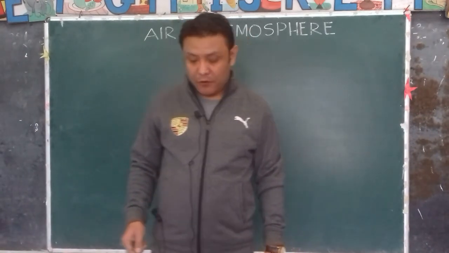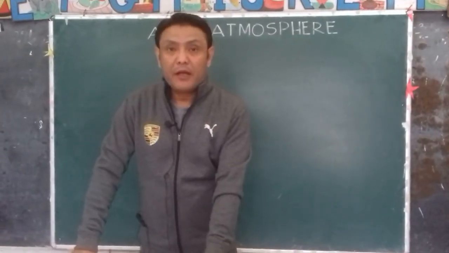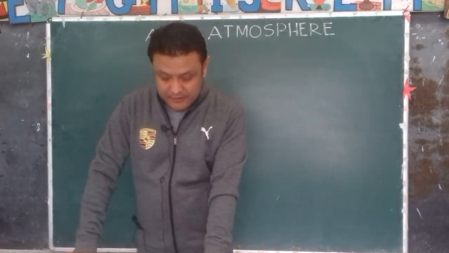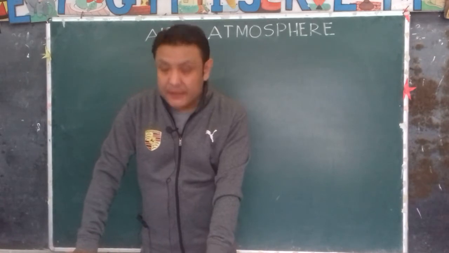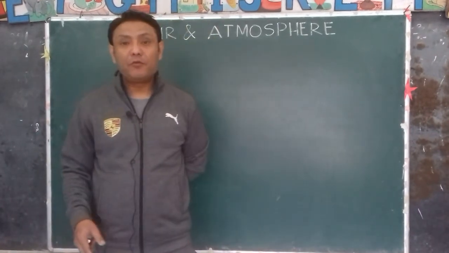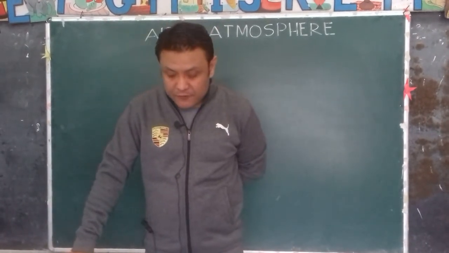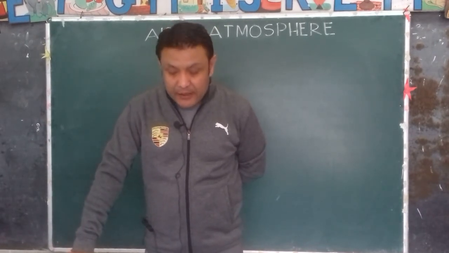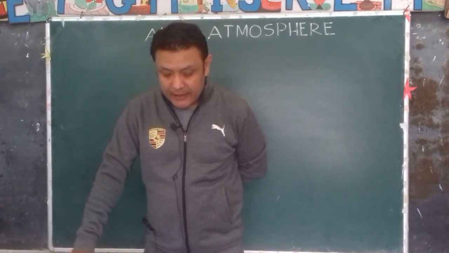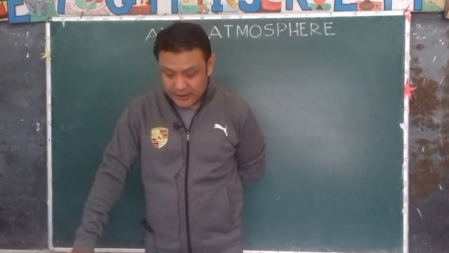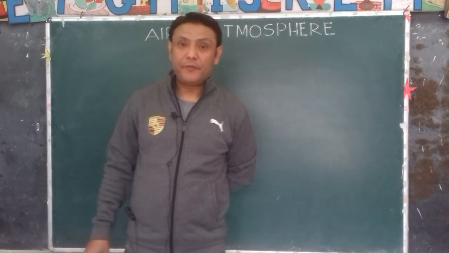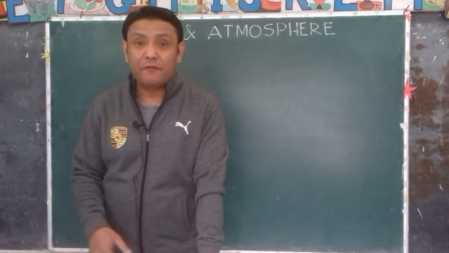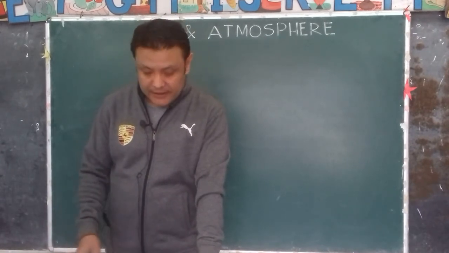But first let me tell you what is atmosphere. Atmosphere is the blanket of air that surrounds the earth. Now what is the function of the atmosphere? Why is there atmosphere? The atmosphere filters the sunlight reaching the earth. It affects the climate, and it contains different gases which are essential for life. So air is a mixture of different gases, whereas atmosphere is the blanket of air that surrounds the earth.